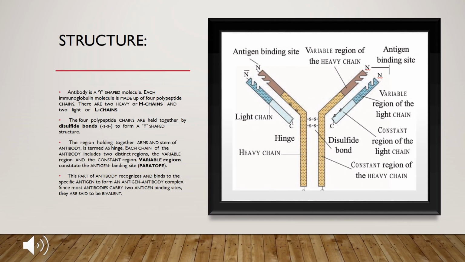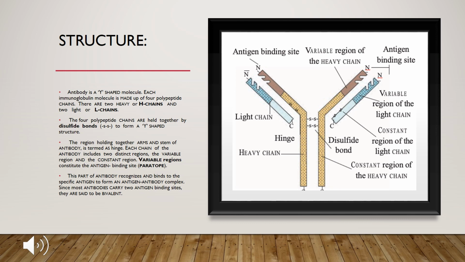Antibody is a Y-shaped molecule. Each immunoglobulin molecule is made up of 4 polypeptide chains. I repeat, 4 polypeptide chains. So there are 2 heavy or H chains, the brown ones you can see, and 2 light chains or L chains.